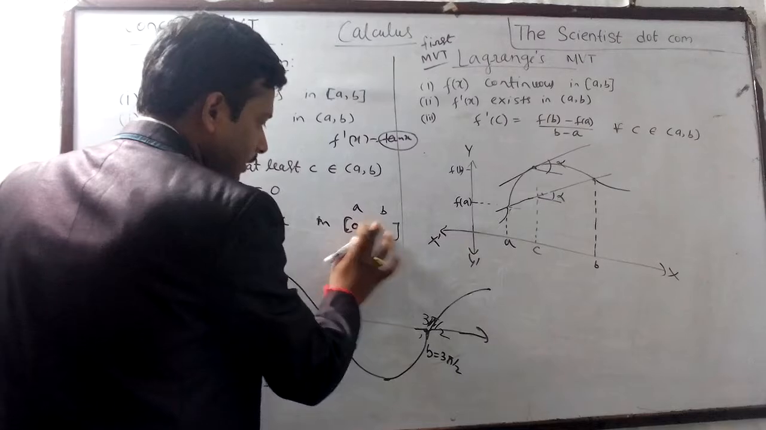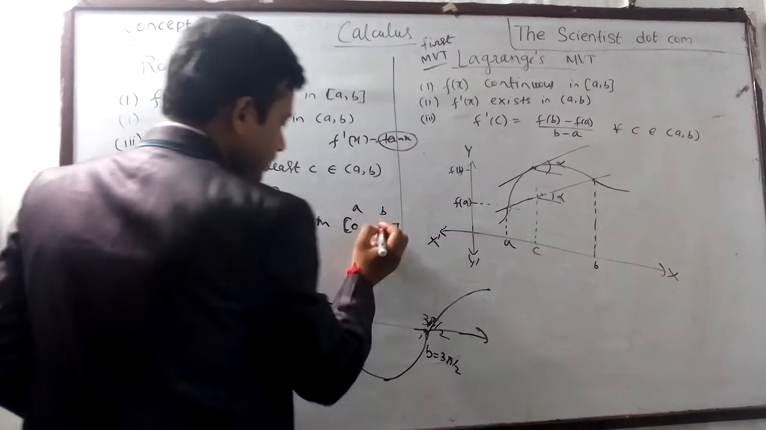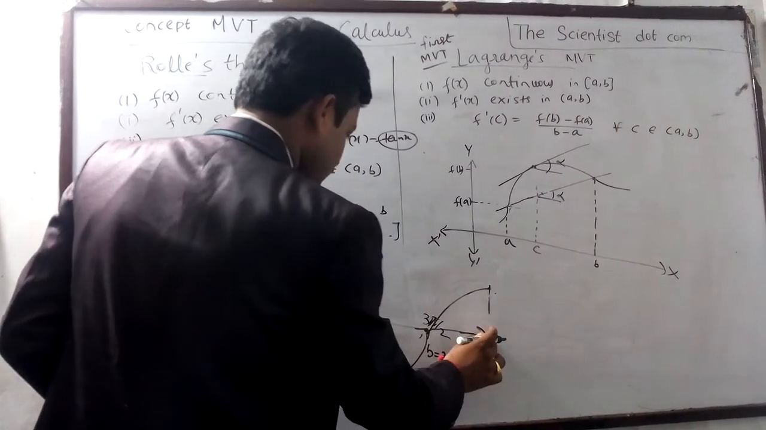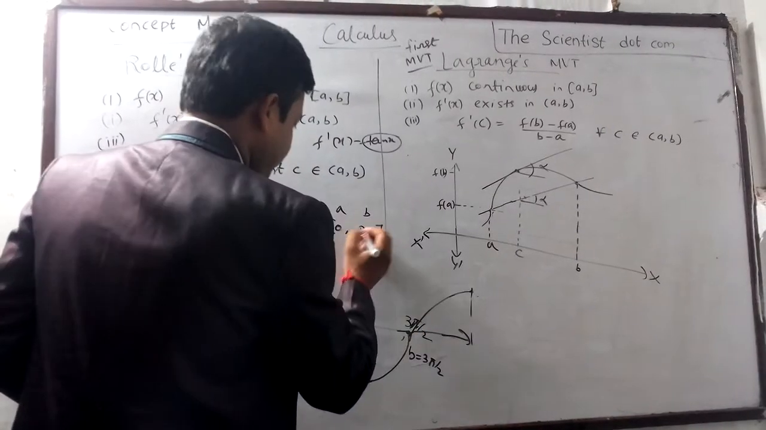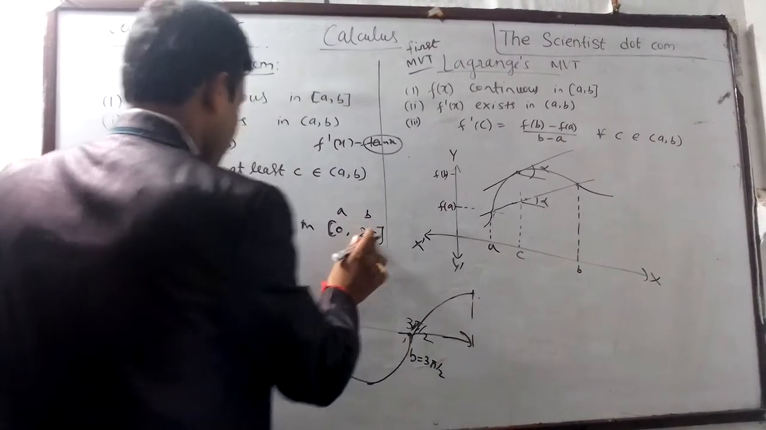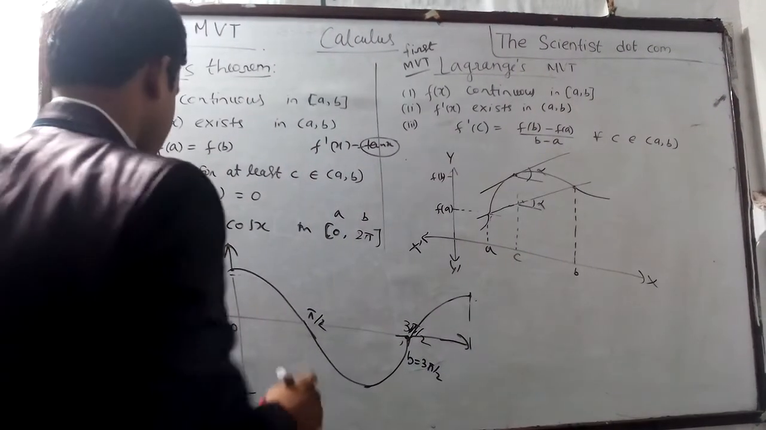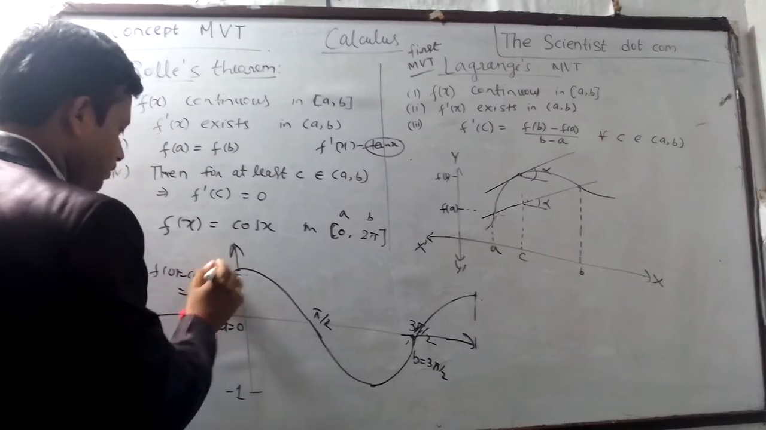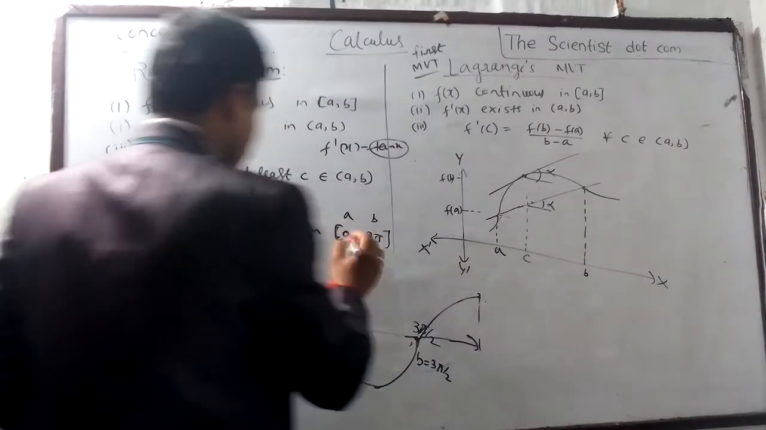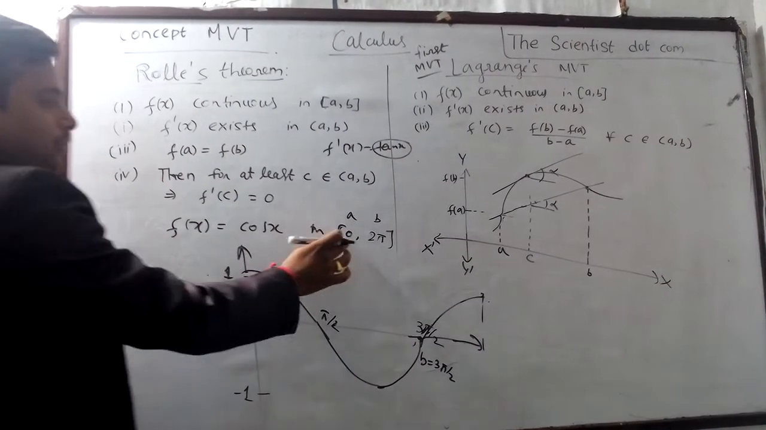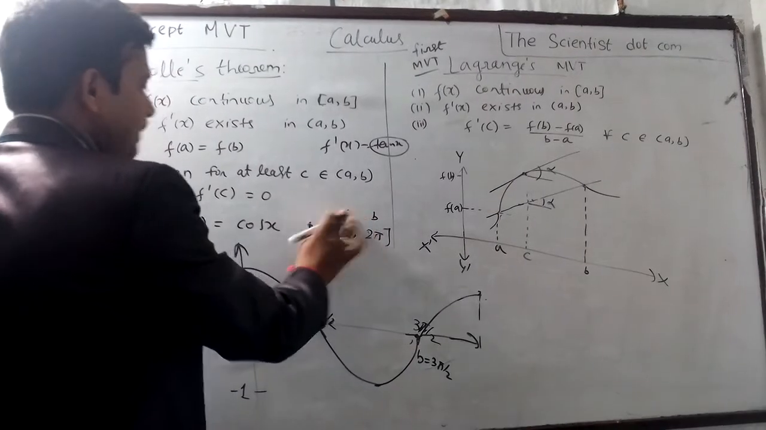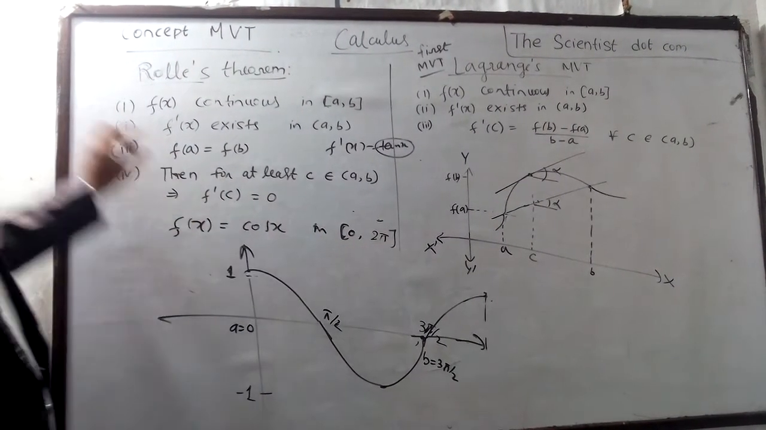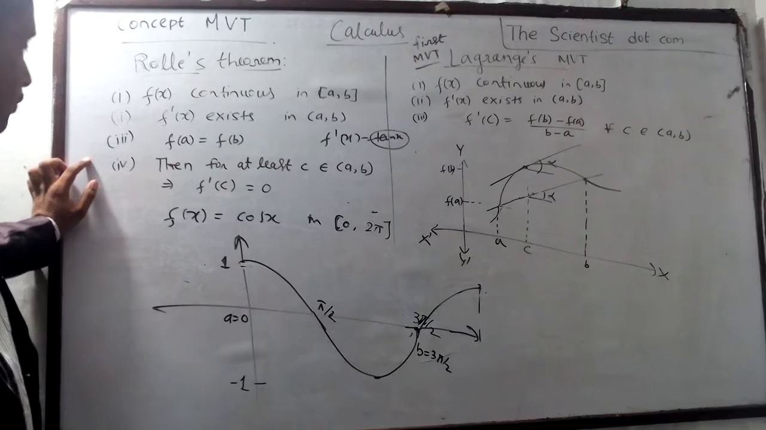So that's why the interval is not 3 pi by 2, it is 2 pi. Yes, it's 2 pi, so both will be giving the same value. We can't take the interval 0 to 3 pi by 2 because of the mismatch of f(a) and f(b). That's why we have taken it as 0 to 2 pi. Now the three conditions are satisfied for Rolle's theorem.